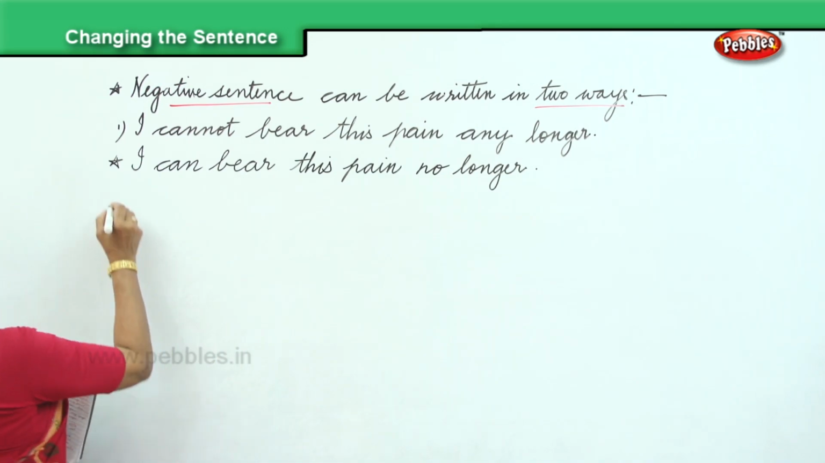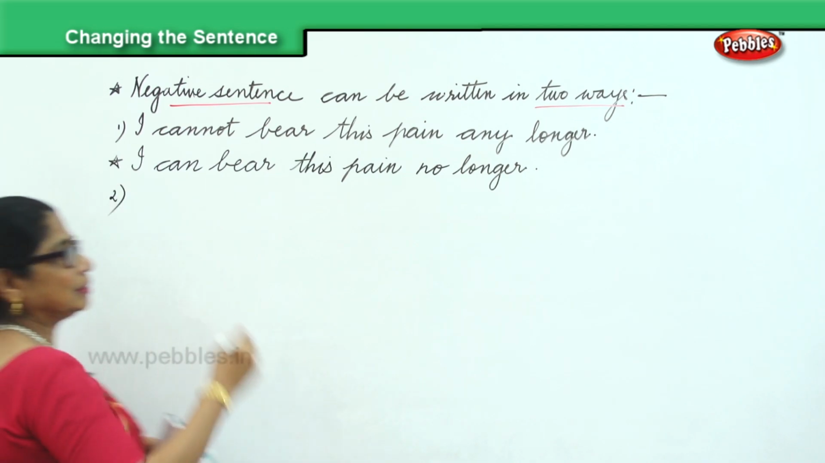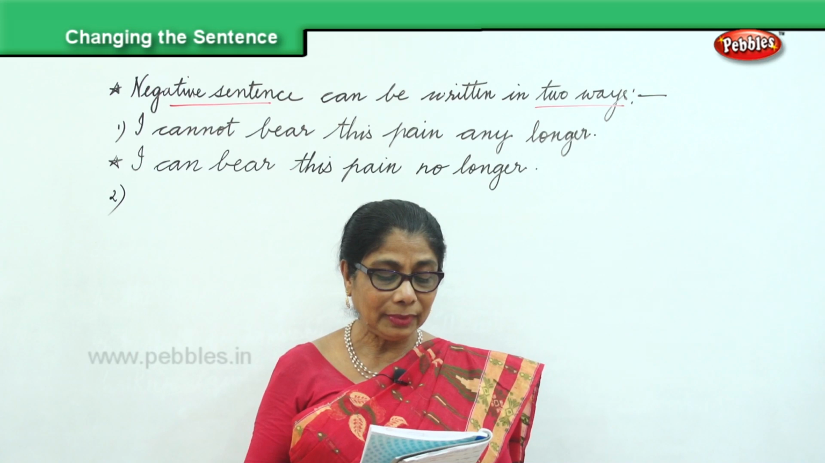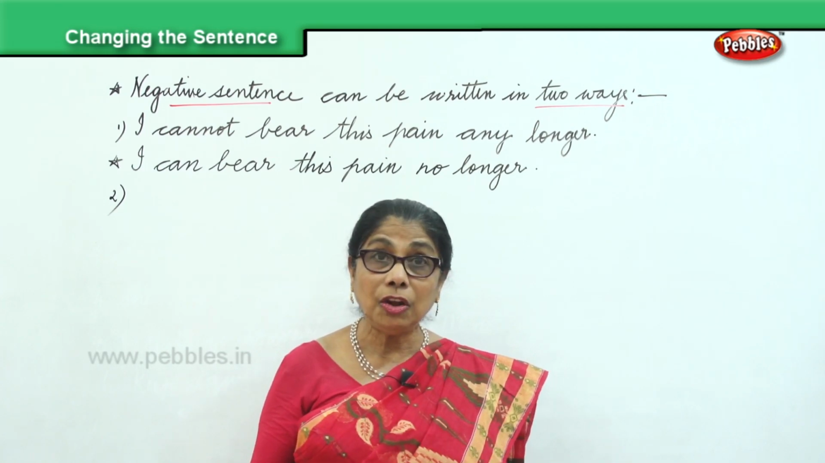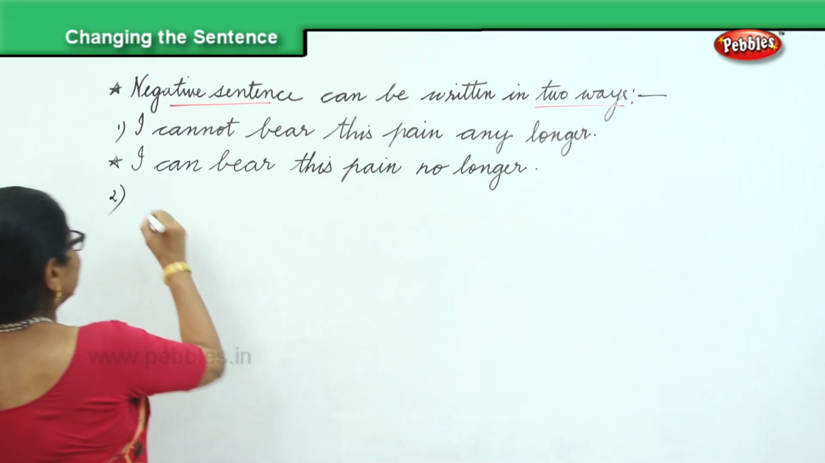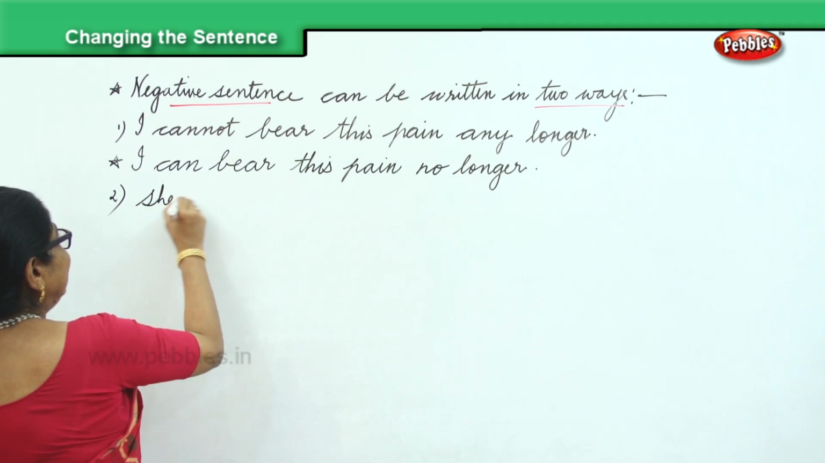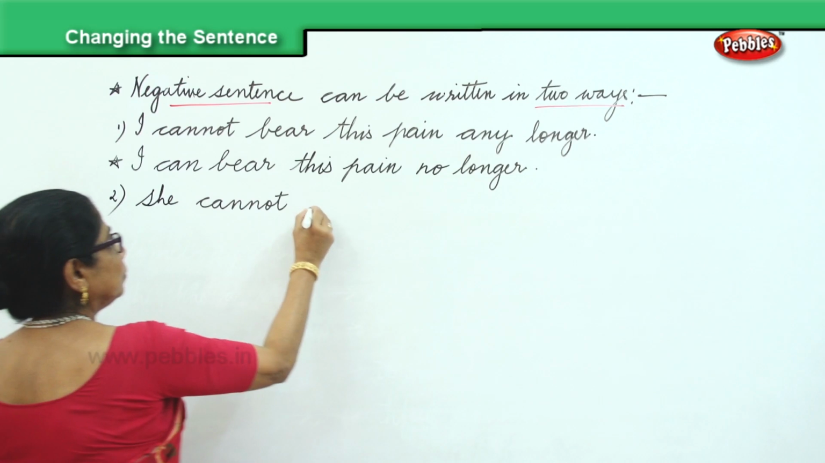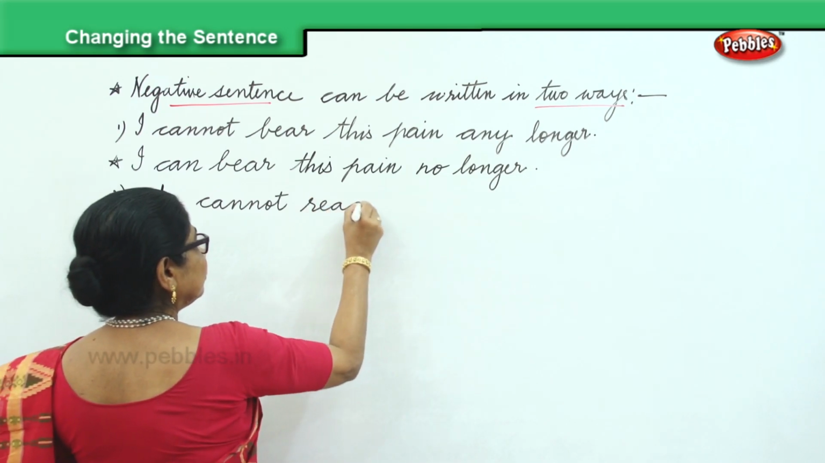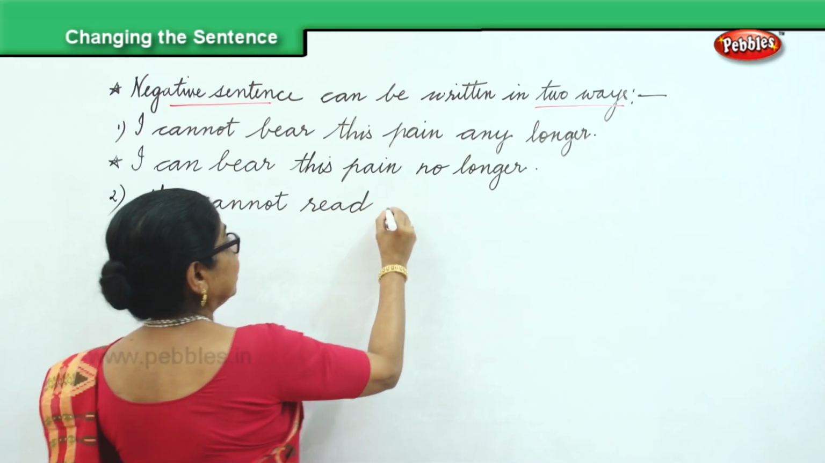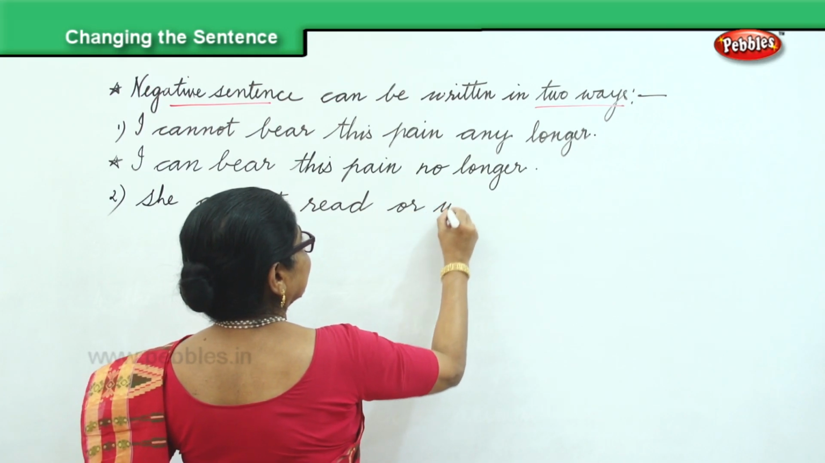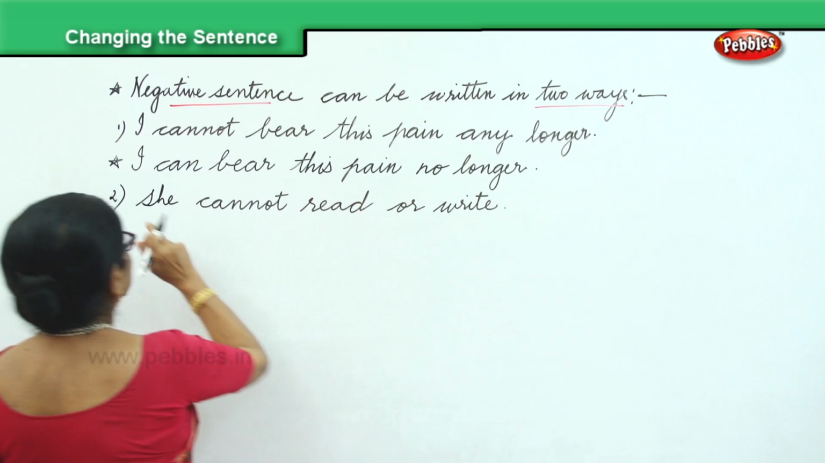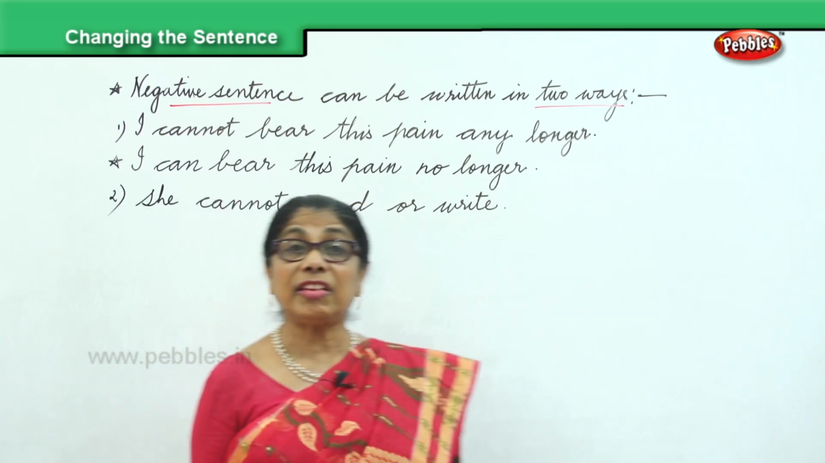Okay. Now, let's take another sentence. It is just practice. It's very easy. She cannot read or write. It's a negative sentence. It begins with a capital letter and ends with a full stop. She cannot read or write.